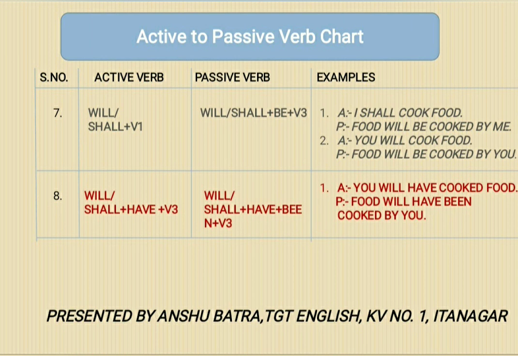Let's understand with the help of the example. If in active voice it is written, you will have cooked food. In passive voice, it will become, food will have been cooked by you.